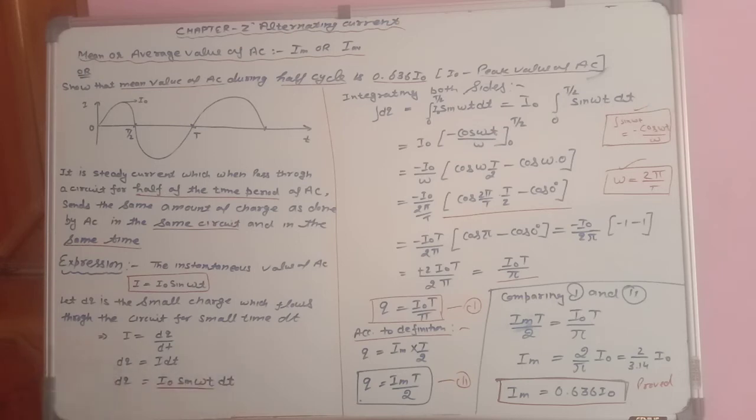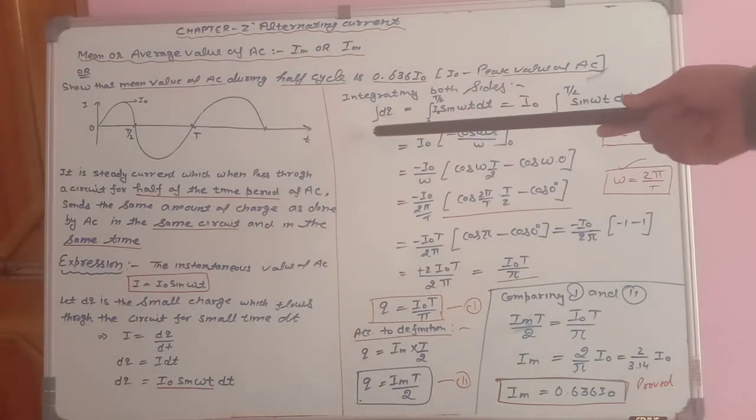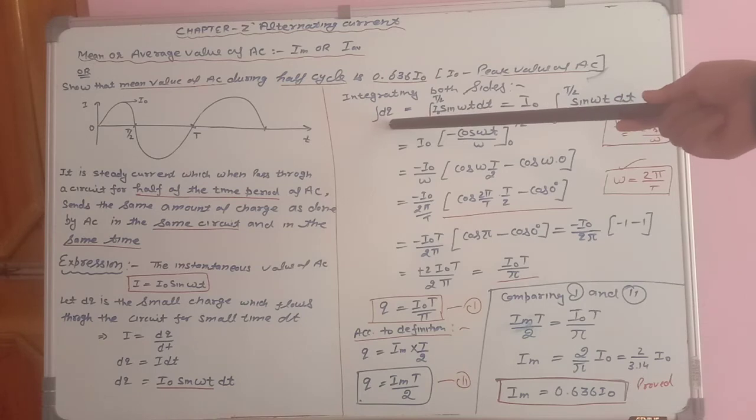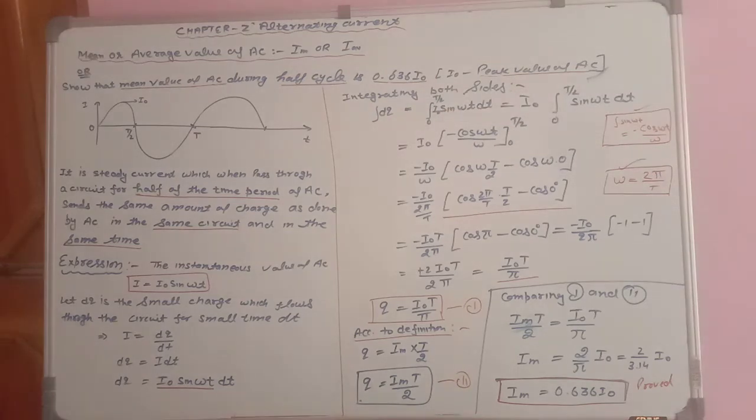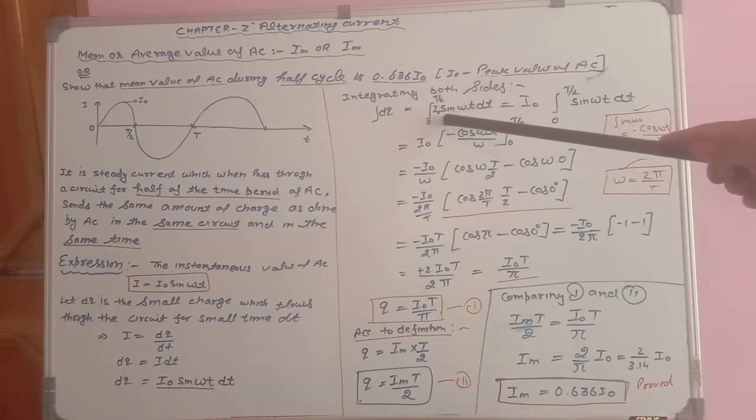But our objective is to calculate q. So to calculate q, we need to integrate the equation. So you can see at the top, integrating both sides. Whenever you integrate both sides, integration of dq is equal to 0 to T by 2. Why are we taking the T by 2 limit? Because in the definition it is written for the half of the time period. Time period we denote by capital T. Half of the time period means T by 2. So 0 to T by 2 is the full range.